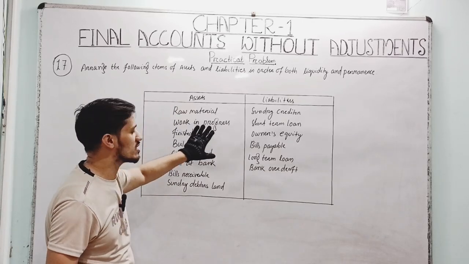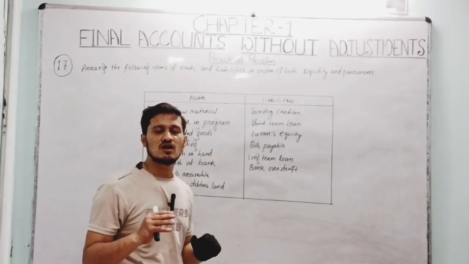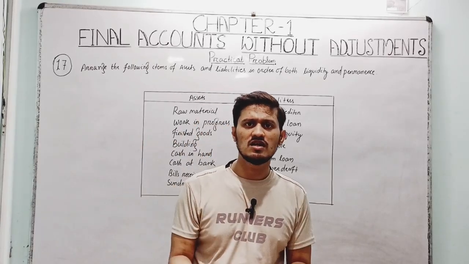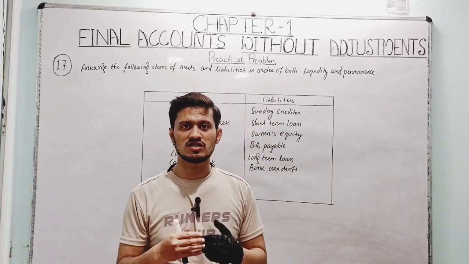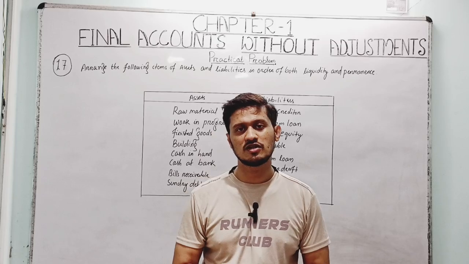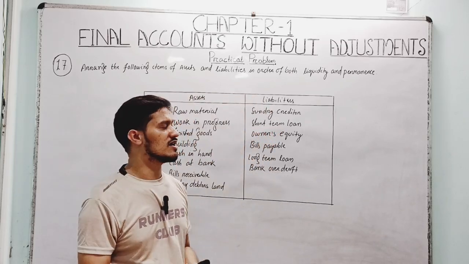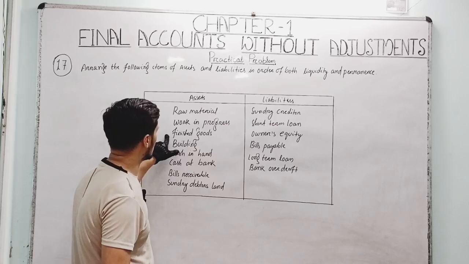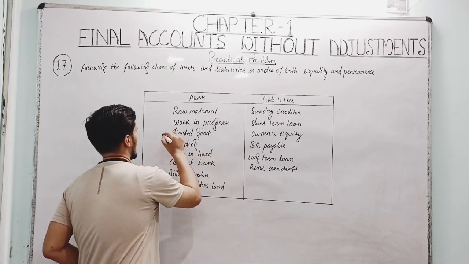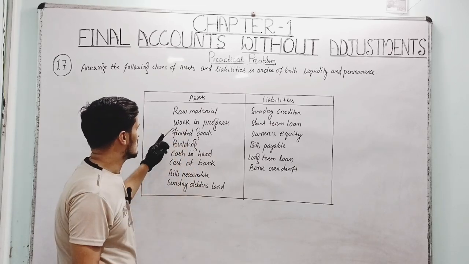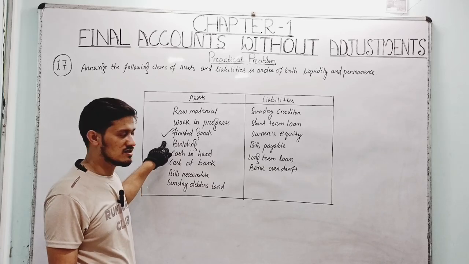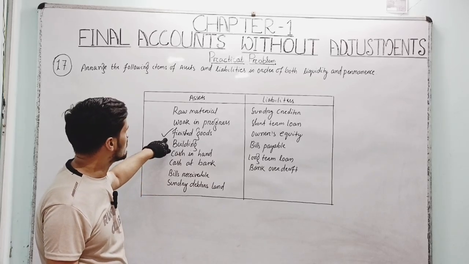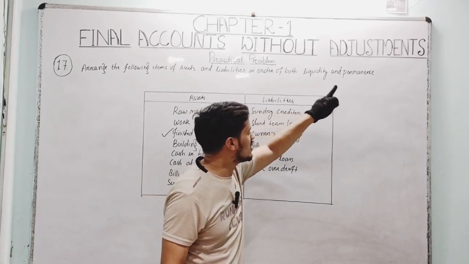Similarly, work in progress means the goods which are in progress in the processing form of making finished product, so they should not be regarded as liquidity and permanence. But finished goods, I put the right sign here, because they are regarded as liquidity and permanence.